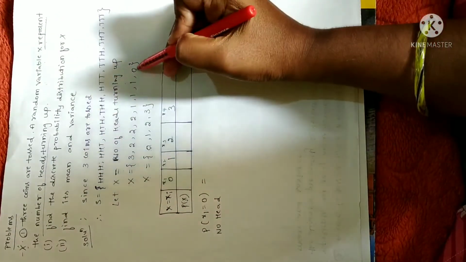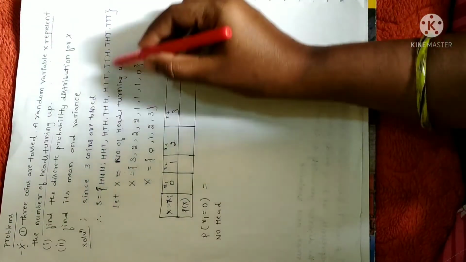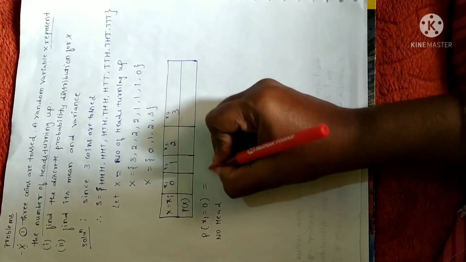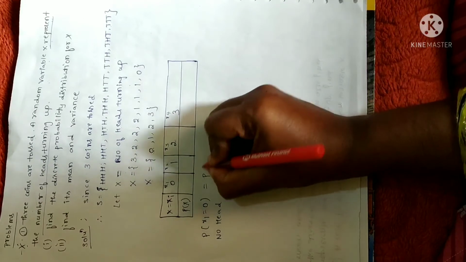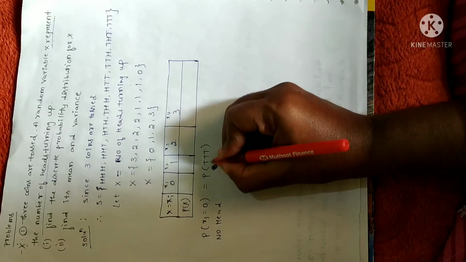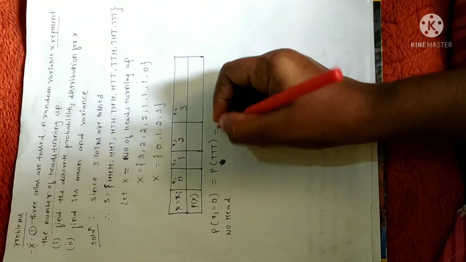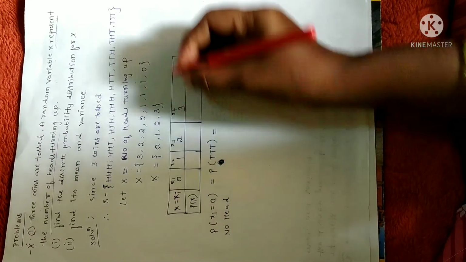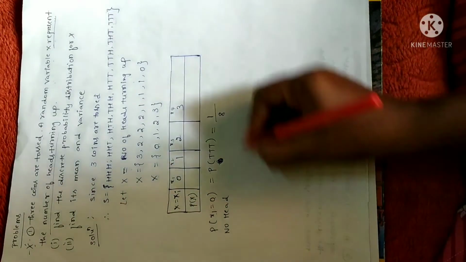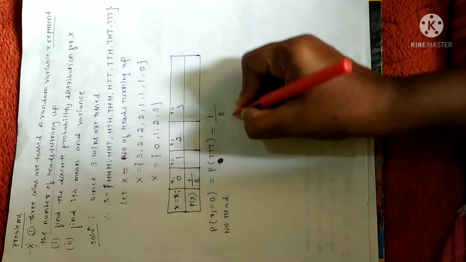Now look at the sample space. 0 is with reference to tail, tail, tail. So what is the total number of possibilities in the sample space? Clearly it is 8. Among 8, I'll write one more line here so that you'll understand well. Probability of 0 is with reference to tail, tail, tail. Why? Because we don't have a head in this event, that is tail, tail, tail. So that is why I have written tail, tail, tail here. Now what is the probability of this event? Getting this event only once out of 8 events. So this will be the probability of x equal to 0. I'll substitute here and tabulate.